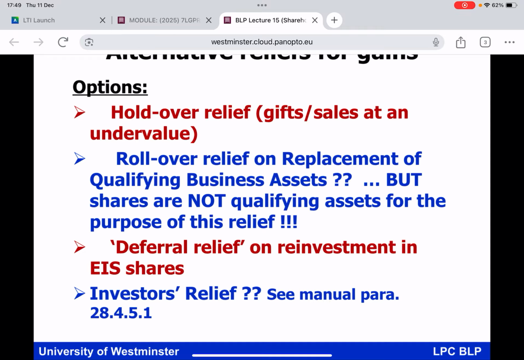But you're going to find in this lecture, everybody, that the relief that I'm interested in when you are dealing with an individual investing cash into a company in return for shares is under EIS, Enterprise Investment Scheme. So that's coming up. So don't go away, just be patient while we consider holdover relief. Then we'll turn our attention to EIS.